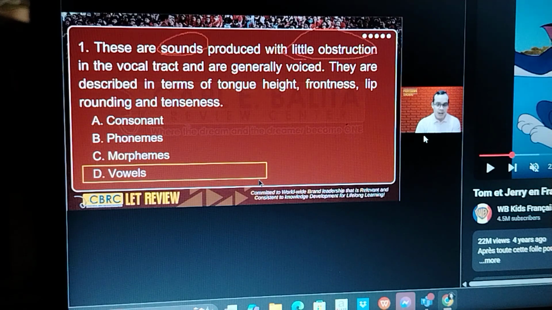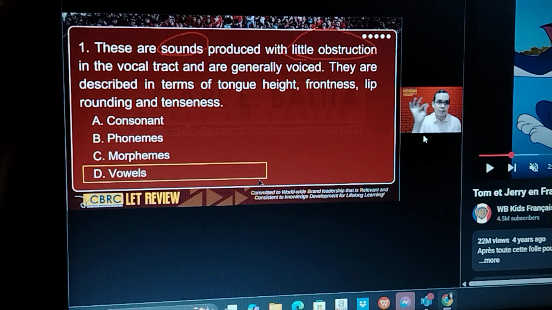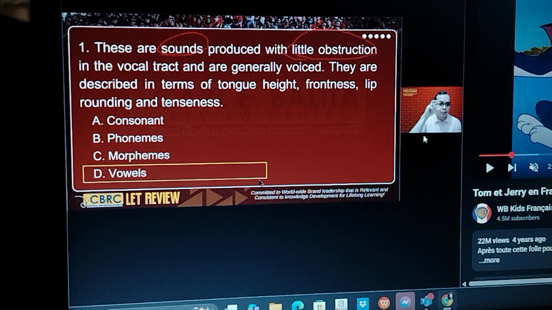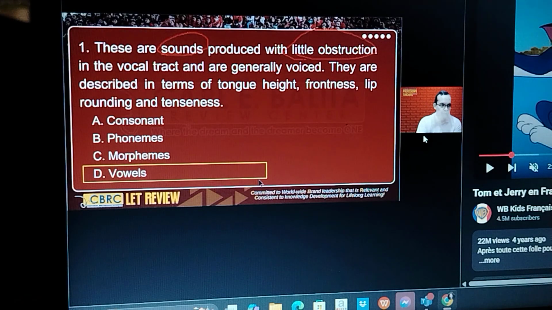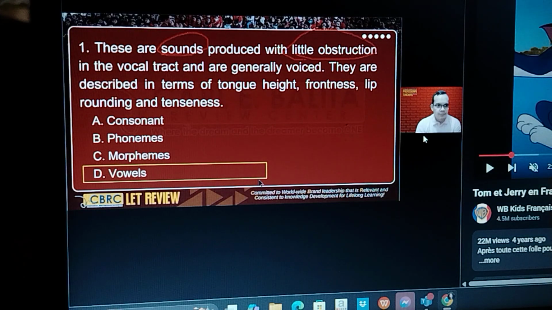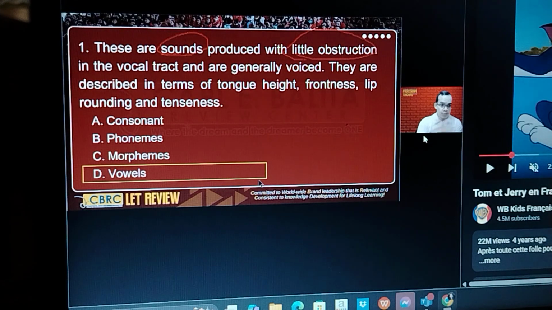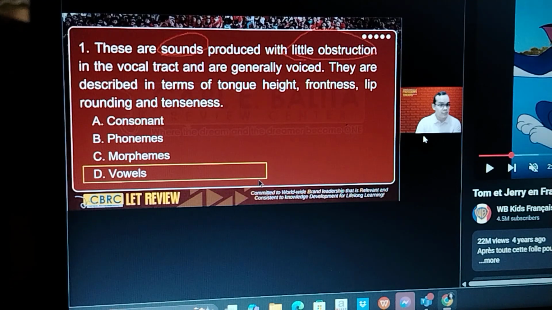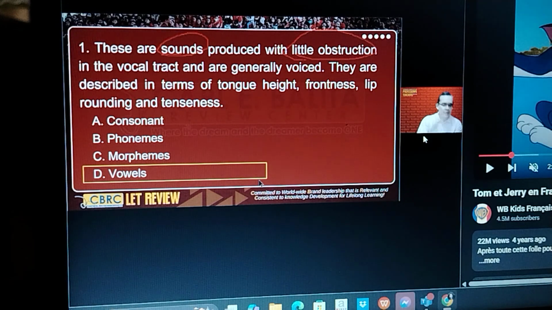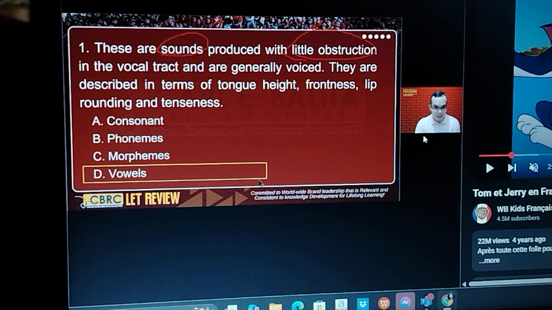Okay, what are the vowel sounds? A, E, I, O, U, if it's Tagalog or Filipino. Right? If you notice your vocal tract or your mouth, they're open. So there's little obstruction in the vocal tract. Versus if it's consonant, there is obstruction, like ba, da. So that's not the correct answer. Now, I mentioned a while ago phonemes. Phonemes are the basic unit of sounds. Now, morphemes, these are the basic unit of meaning. That's morpheme, basic unit of meaning. Phonemes, basic unit of sounds.